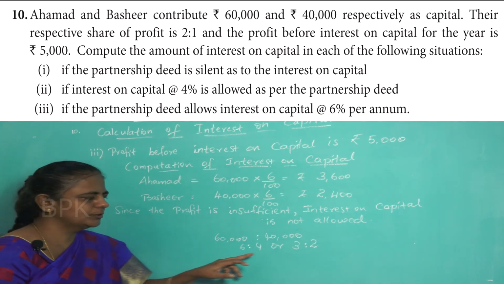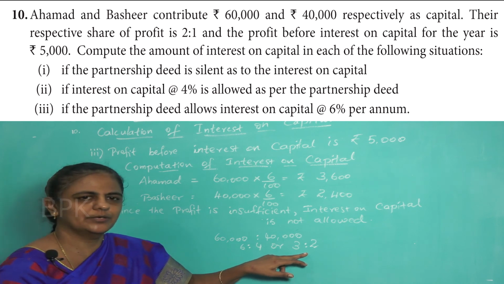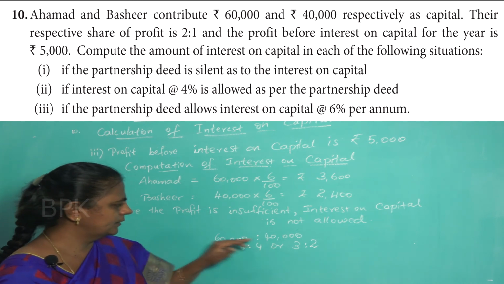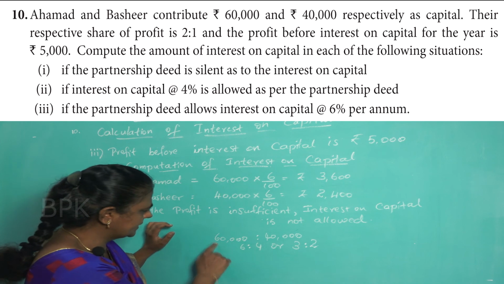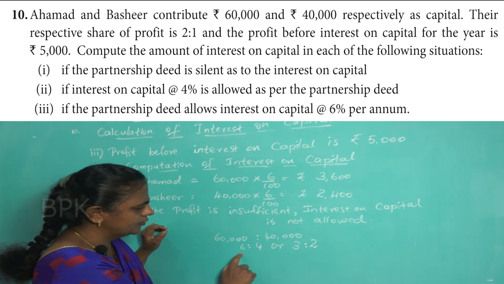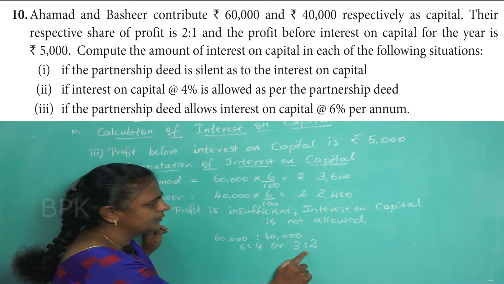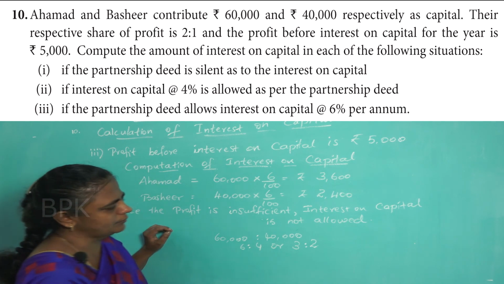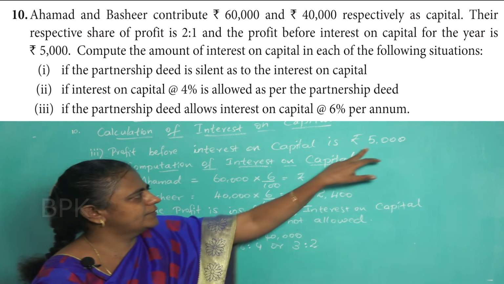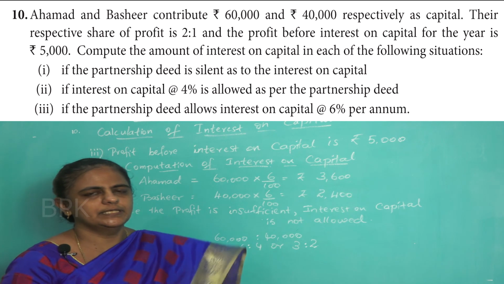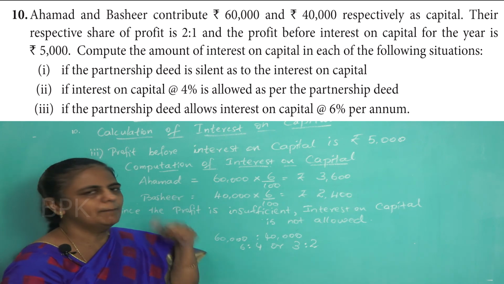So what do you have to do in this proportion? Capital 60,000, 40,000. So take the first digits 6 and 4. So your proportion will be 3:2. So in 3:2 proportion only, we have to divide this profit and give it to both the partners.